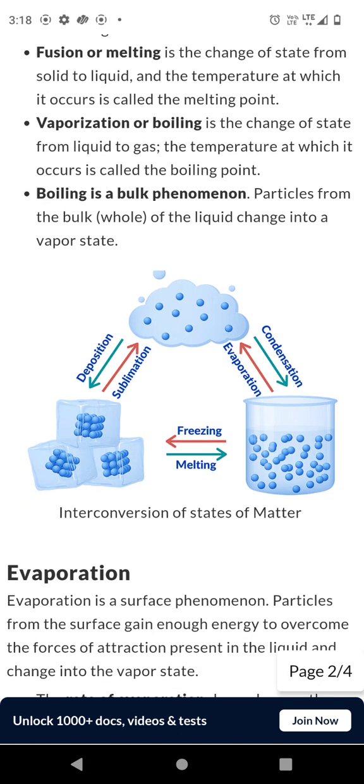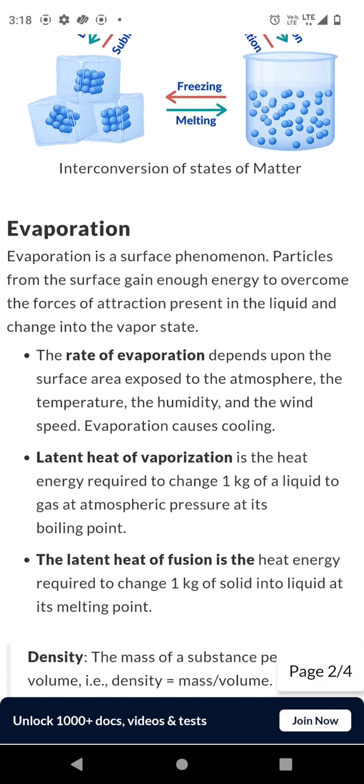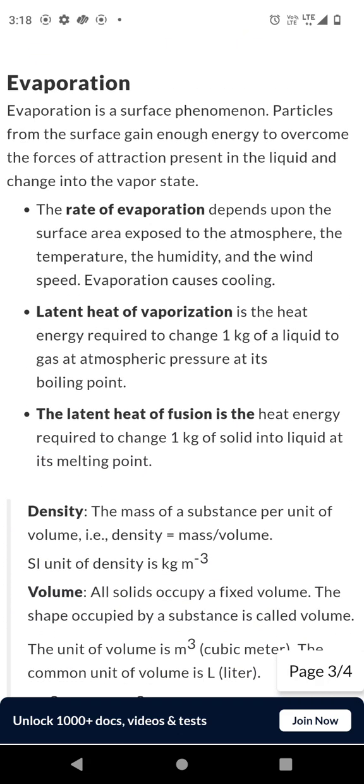Vaporization, or boiling: change from liquid to gas at the boiling point. Boiling is a bulk phenomenon. Particles from the entire liquid convert to vapor. Interconversion of states of matter.